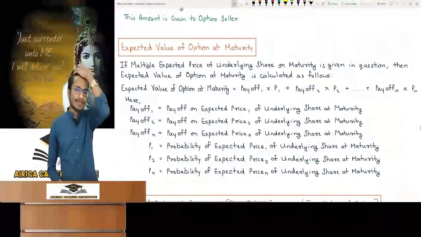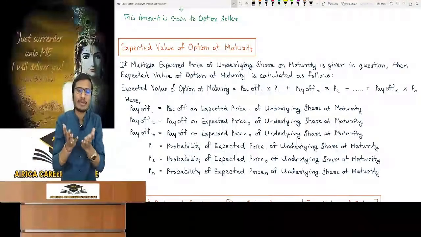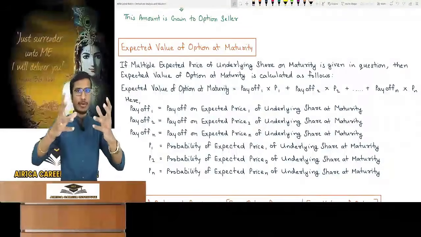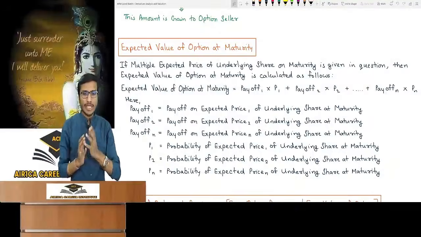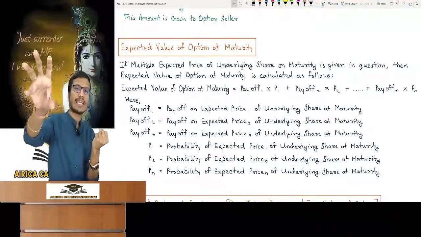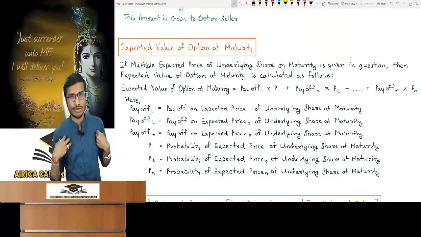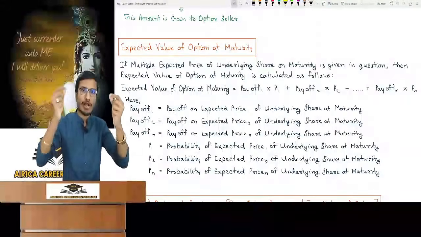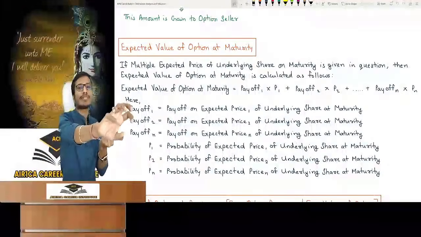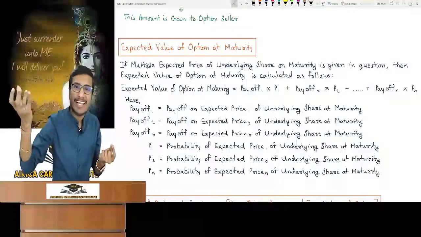Expected value of an option at maturity. We want to see the expected value of our option at maturity. What is this topic trying to tell? At time 0, I am entering into the option contract with the other party and I am taking the choice. Suppose a call option, I am taking the right to buy. If I want, I will buy the underlying share at 2500. For this I am paying an option premium of 50 rupees. So now I want to check if the option premium that I am paying to the other person is justified or not. Will I be able to get that much value from this option?